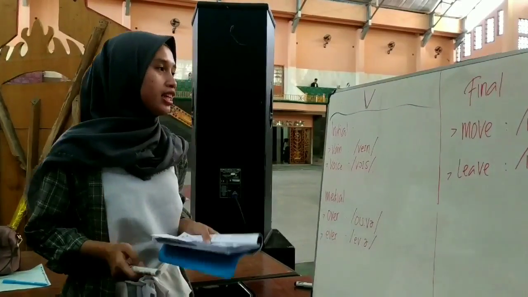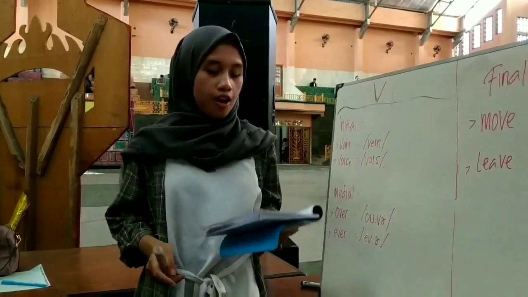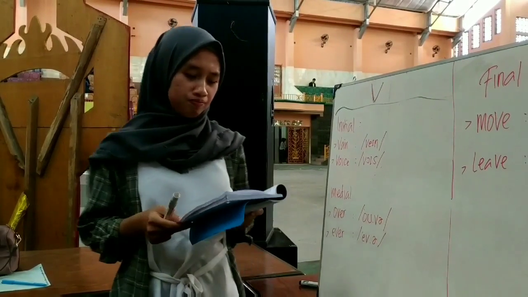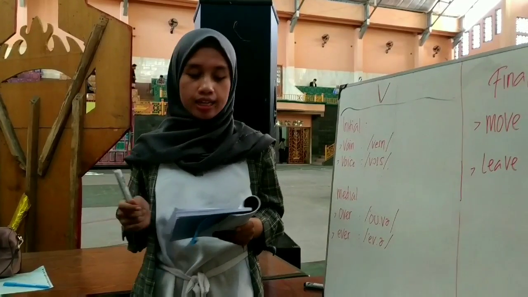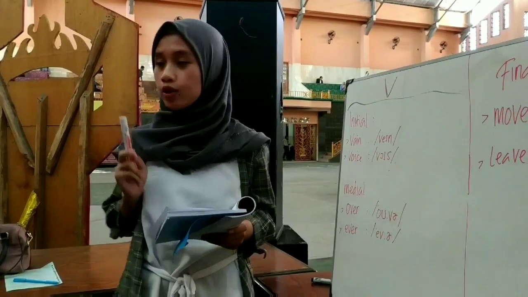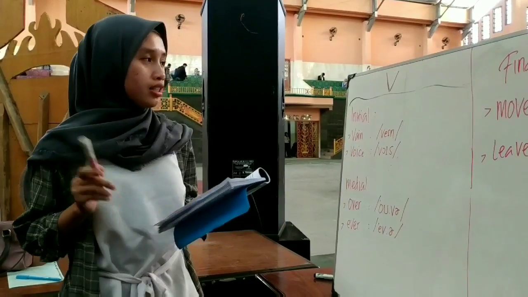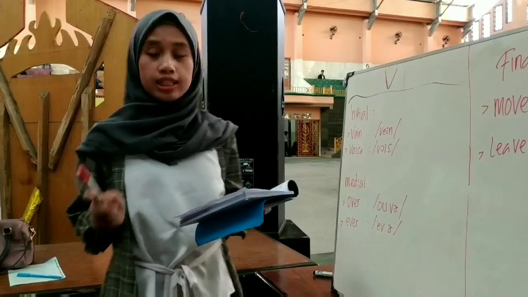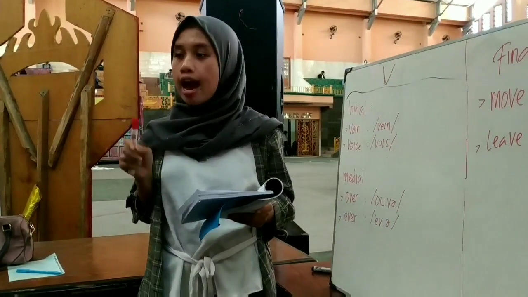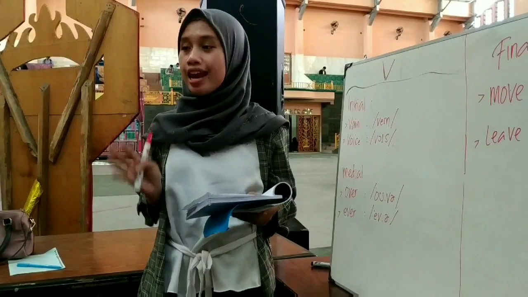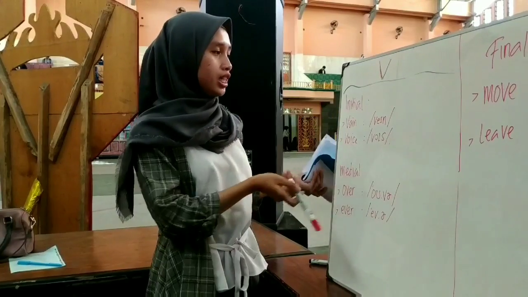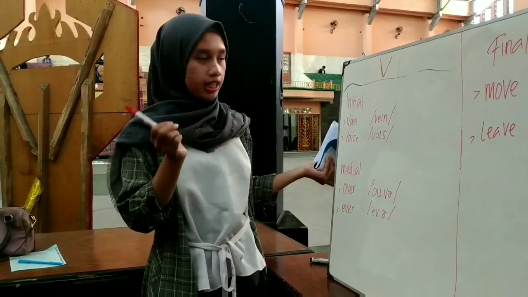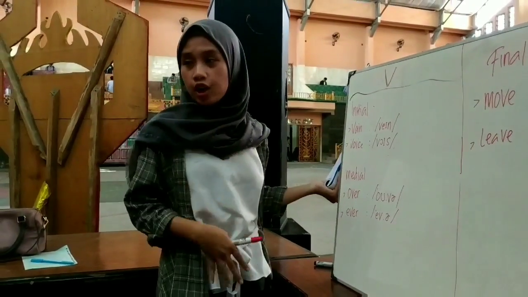The next is the v sound. The manner of articulation is still fricative, and the place is still labiodental. The v sound exists in the letters V, F, P, and H. The v sound also has word initial, at the beginning of the word.